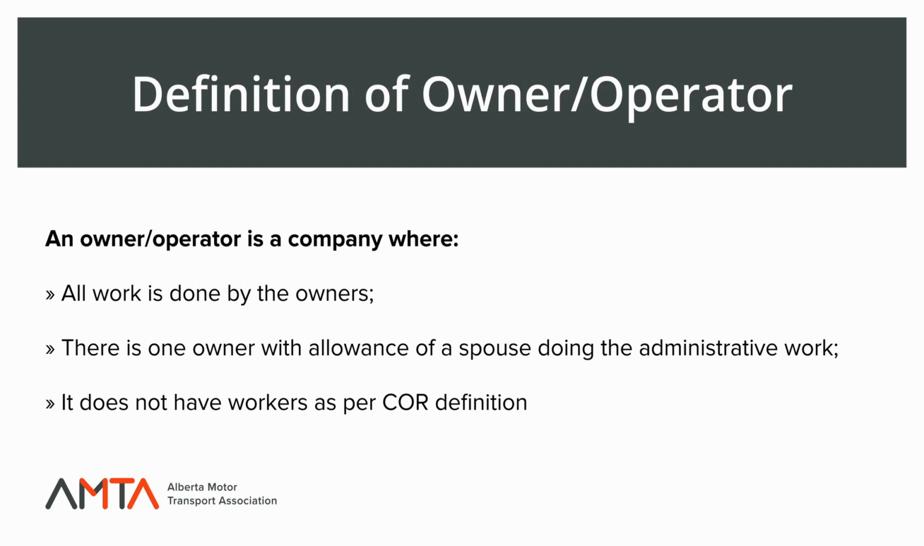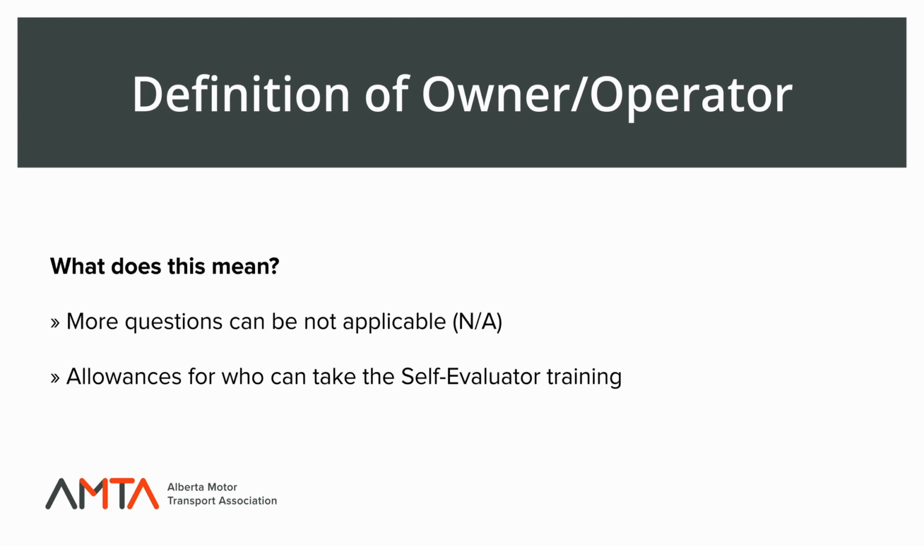Partnerships has updated their definition of owner-operator. An owner-operator is a company where all work is done by the owners, there is one owner with allowance of a spouse doing the administrative work, and it does not have workers as per core definition. What does this mean? As an owner-operator, you will have more questions that can be marked as non-applicable, and there will be allowances for who can take the self-evaluator training.